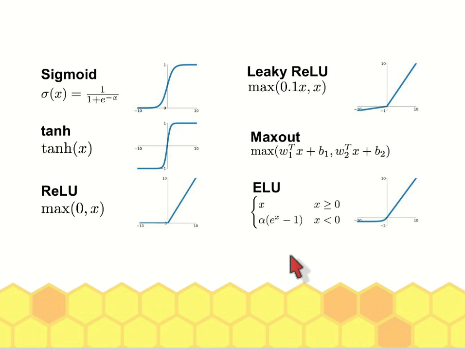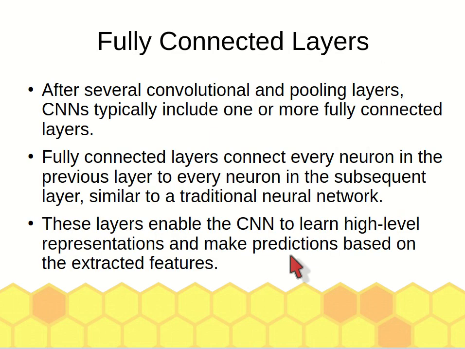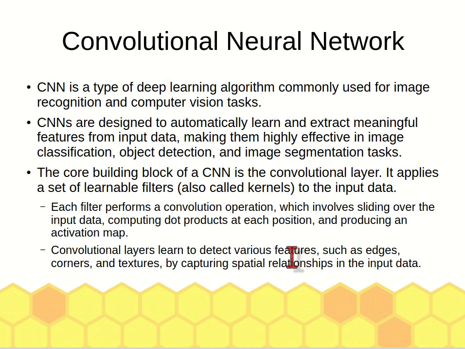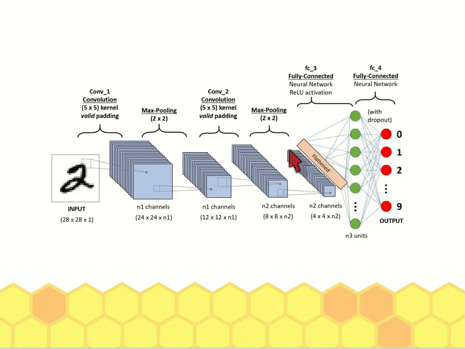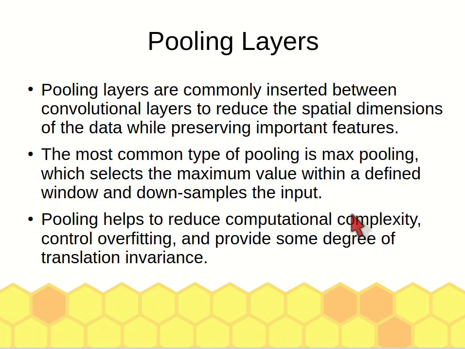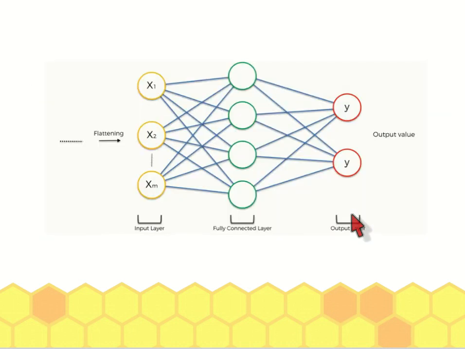A fully connected layer is the last one here, this one. All of this will be flattened, converted into a single layer, a flattened layer. We call it a flattened layer instead of a 2D layer here. We flatten it into a 1D layer. So this is the flattening before the output layer.